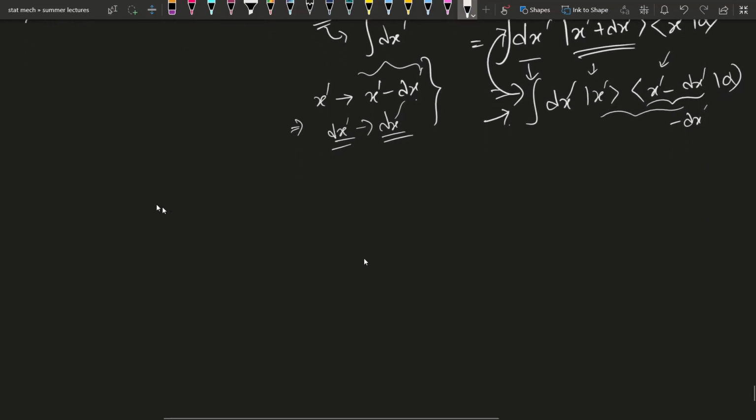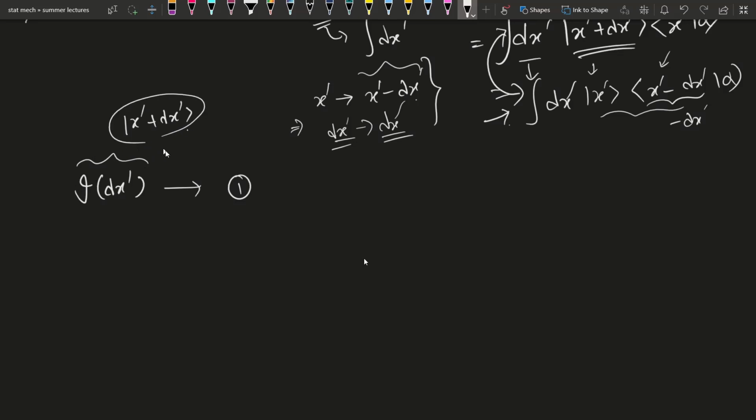Now we are going to derive the proper expression. What will be the proper expression of I dx dash, this operator? For that we are considering some conditions or some properties of this operator. It's a very simple thing that we have assumed, that the operation of this thing is only to change the coordinates, or to translate the state to another local state like x dash plus dx dash. This is the only operation of this operator.